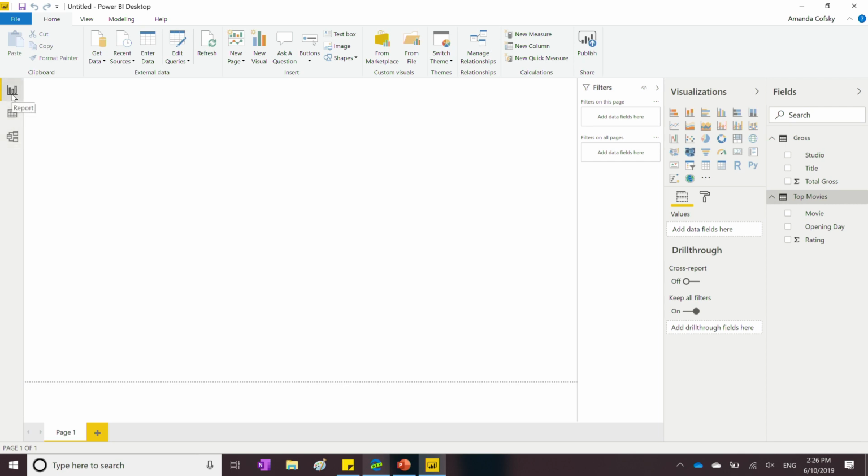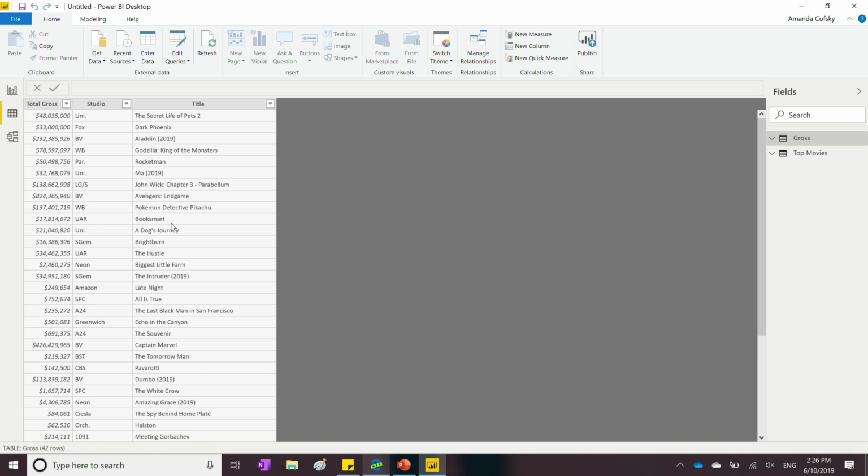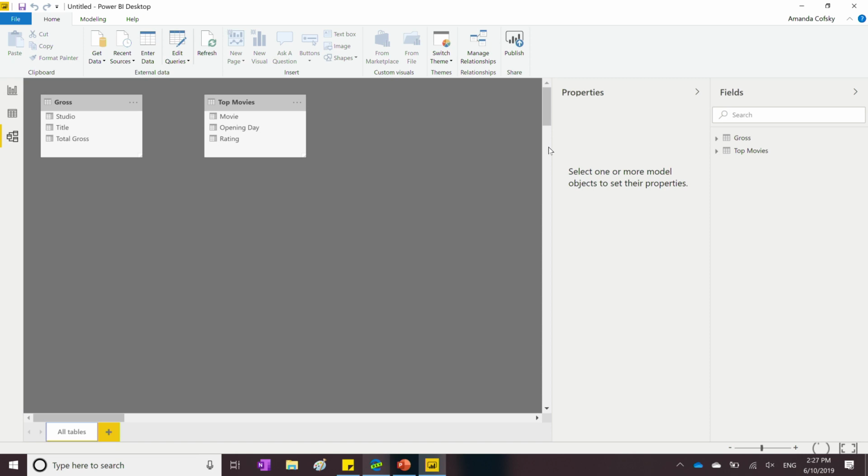We do also have two other views. The data view is the view you go to if you just want to see the data itself that's in your model; it shows all the data for both of the tables. And then there's also the model view, where you'll see all the various tables and the relationships between them.